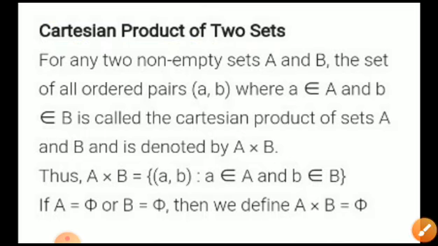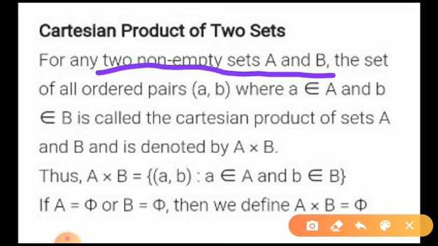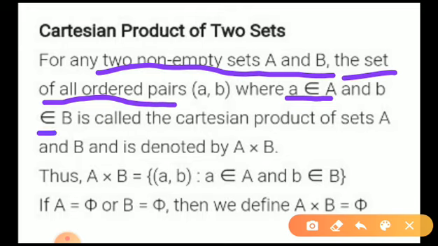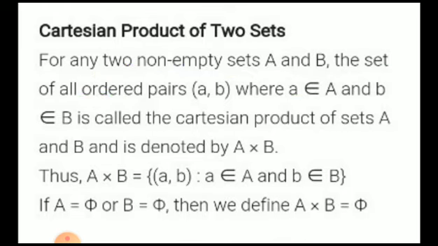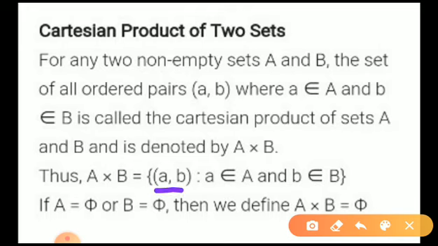Now see, for any two non-empty sets A and B, the set of all ordered pairs (a, b), where a belongs to A and b belongs to B, is called the Cartesian product of the sets A and B, and it is denoted by A cross B. See what they are saying: A cross B is the collection of ordered pairs (a, b).